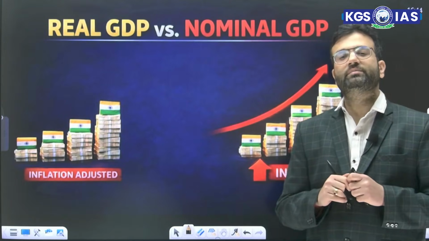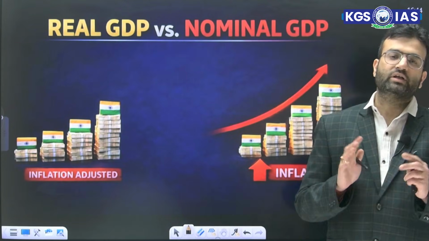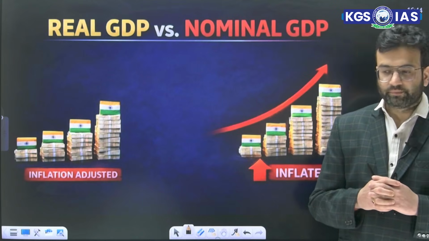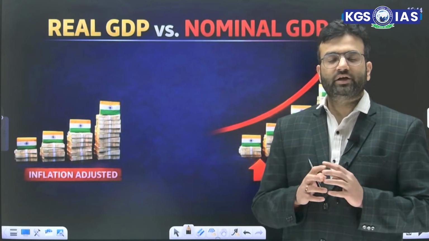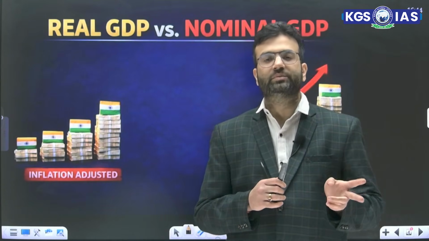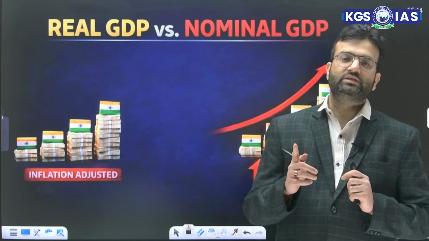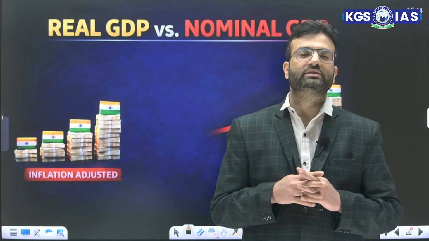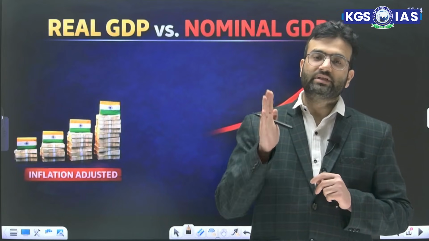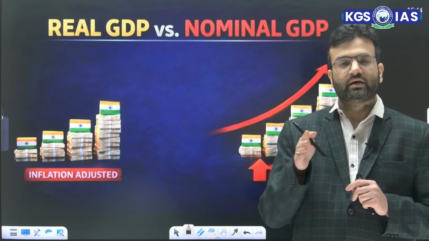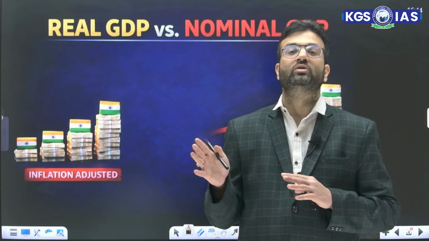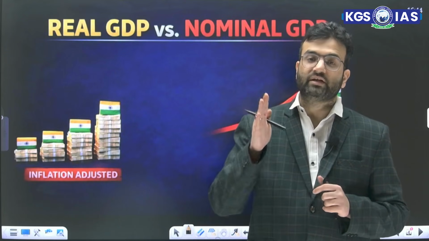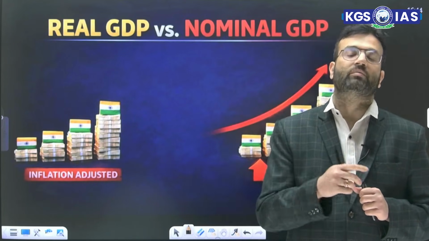Next is real GDP versus nominal GDP. What is this real GDP and nominal GDP? So nominal GDP is a kind of GDP which can be increased because of two factors. First, when the quantity increases, and second, even if the quantity remains the same but the prices increase. That means nominal GDP is calculated at current market price and it does not adjust for inflation. That means inflation is not adjusted in nominal GDP.